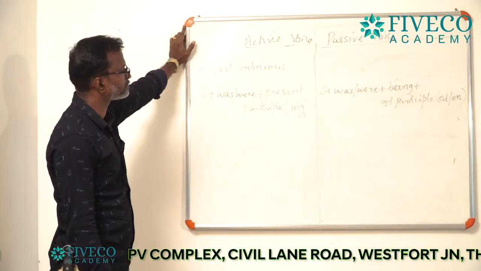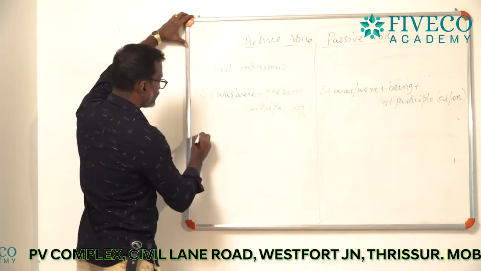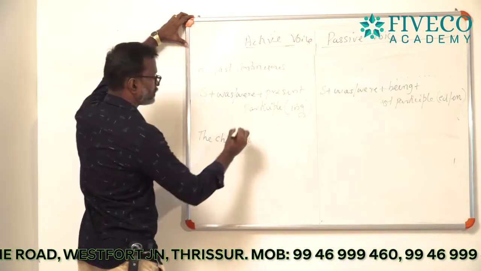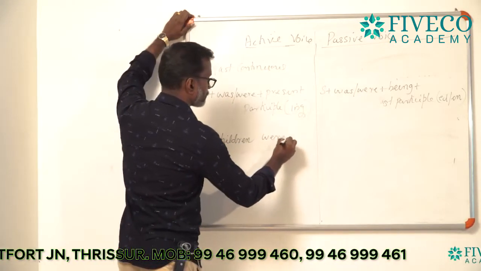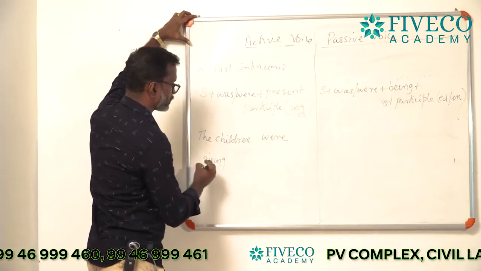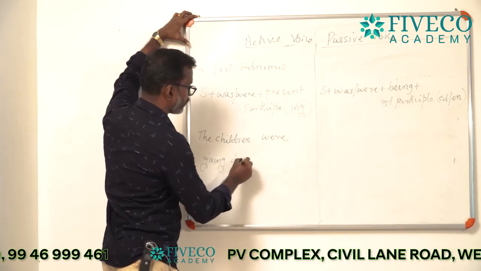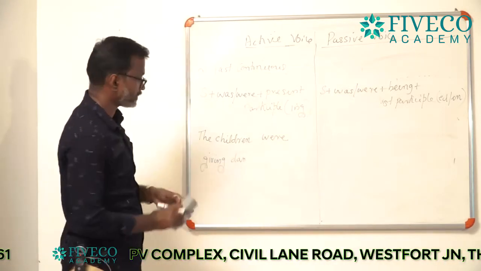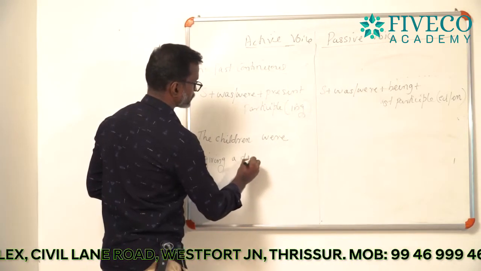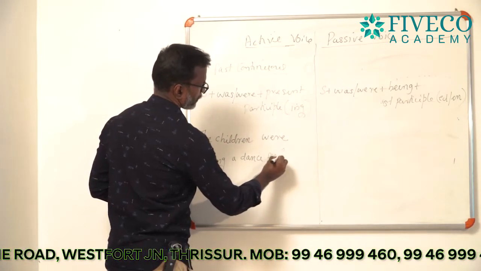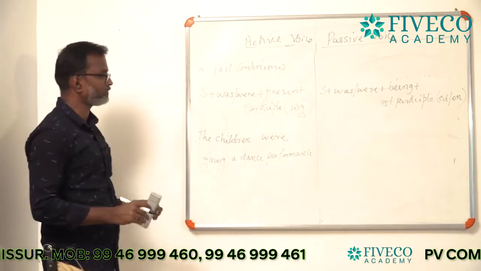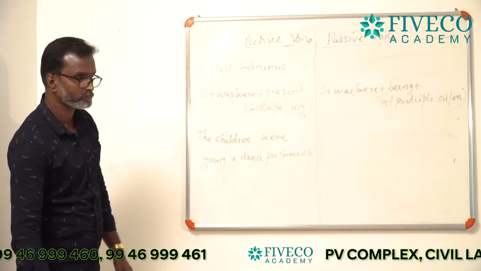Example. The children were giving a dance performance.